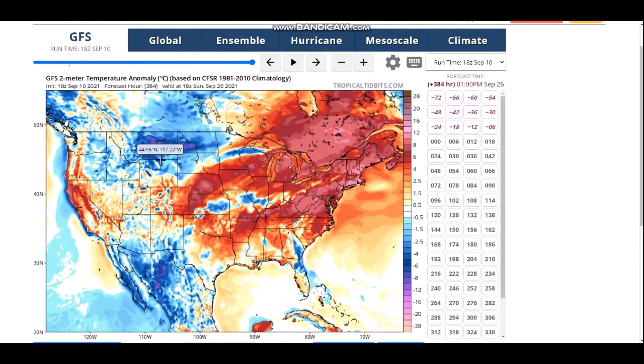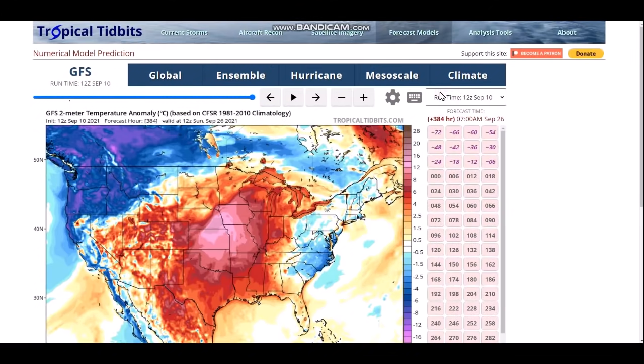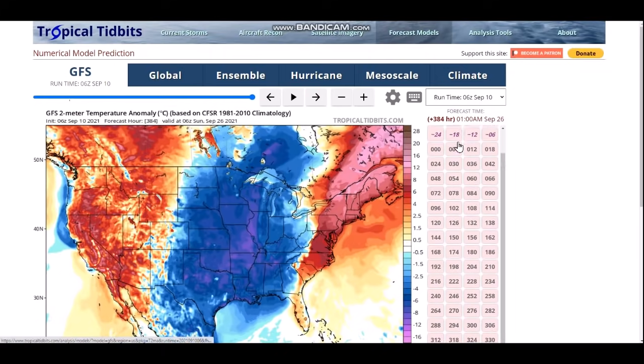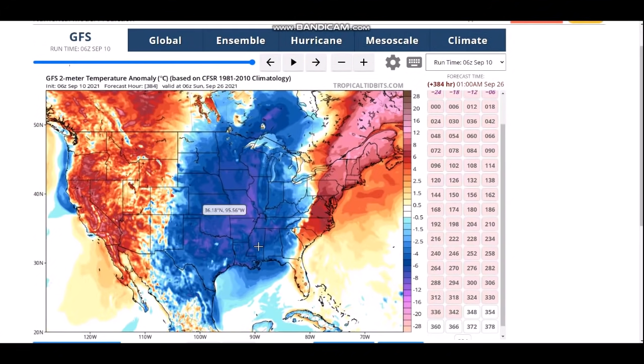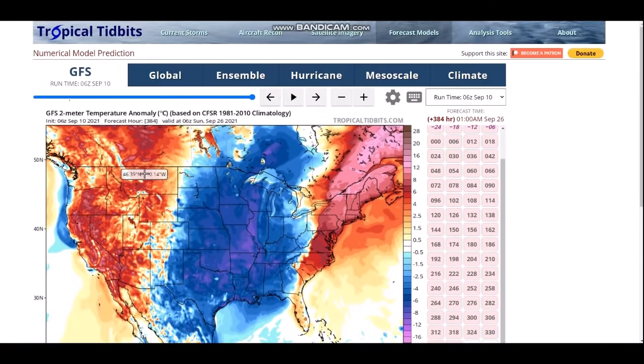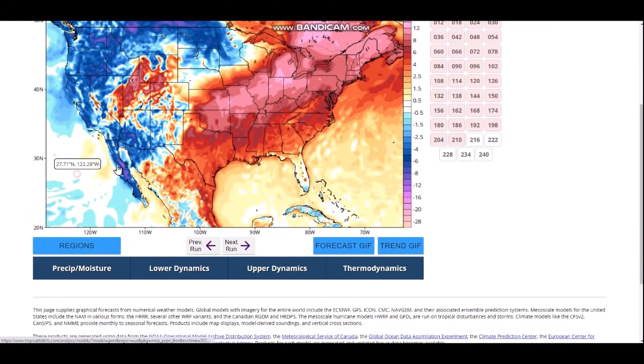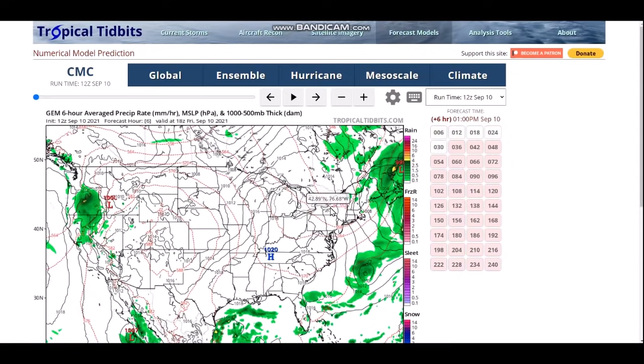But again, the models, this far out, they do jump around quite a bit. You can see this was 6 hours prior, showed a bit more cold air. 6 hours prior to that showed a lot more cold air, but across the Midwest, so a bit of a disagreement still. But I want to show you the Canadian now and focus back onto that big system and stop talking about the other systems.